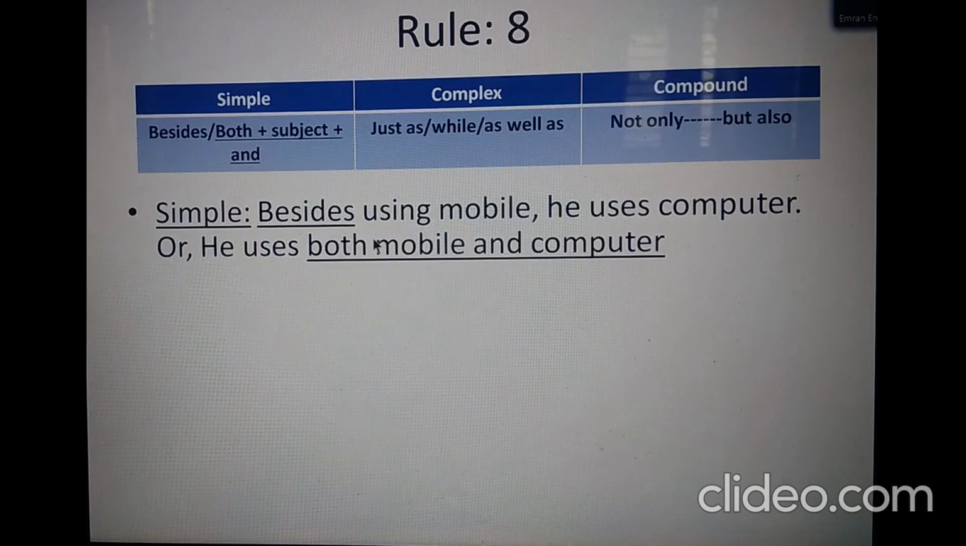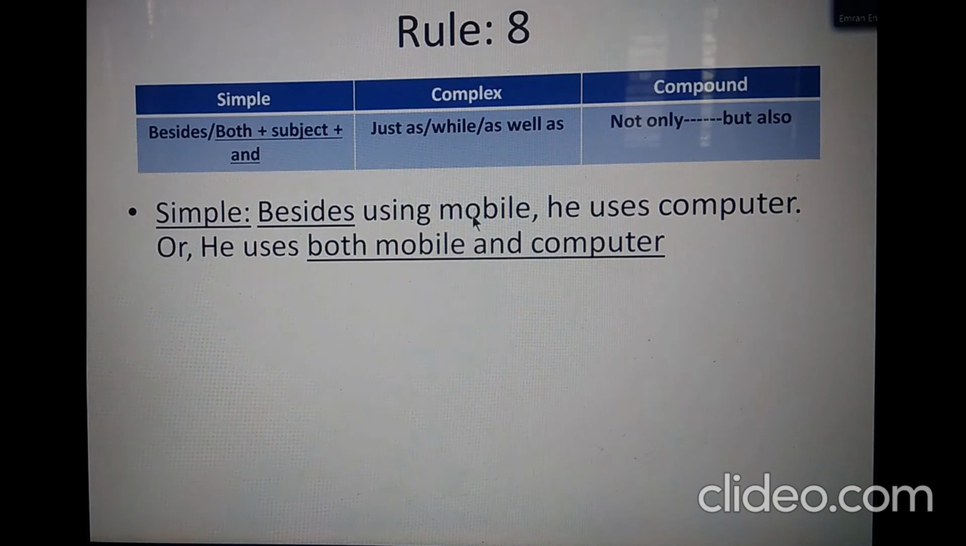This is a simple one. You see, there is only one subject here. He uses computer. Besides using mobile, he uses computer. Here, "besides" is acting as a preposition, and then this is "use". As I have already said, after any preposition, we normally use the verb-ing form. So if this is the preposition, then this is the verb-ing form. So "besides using mobile" is a phrase.